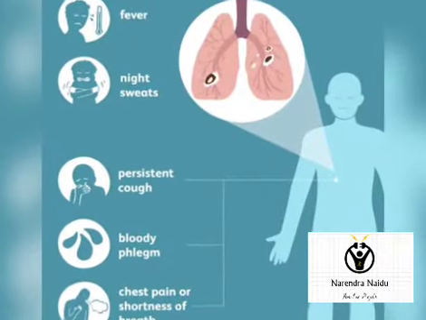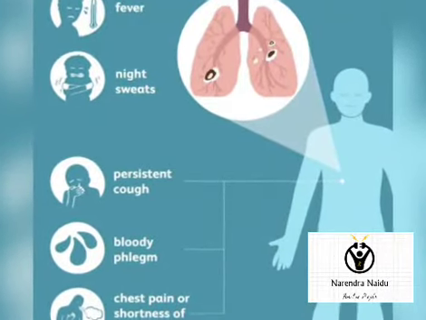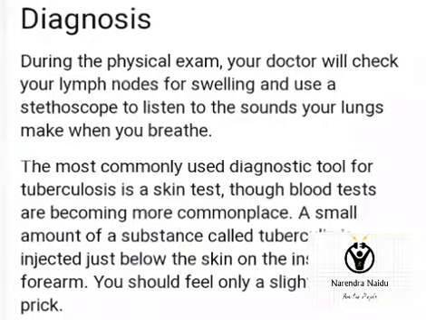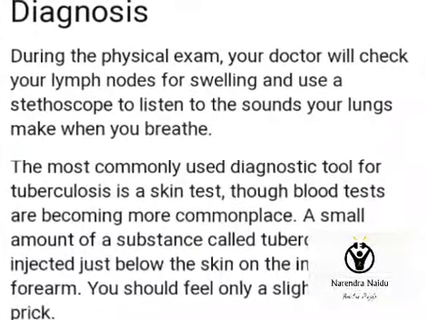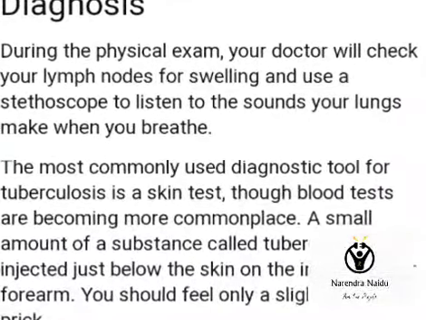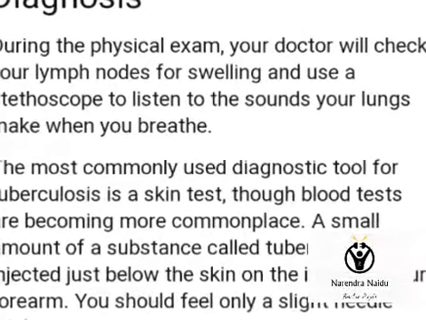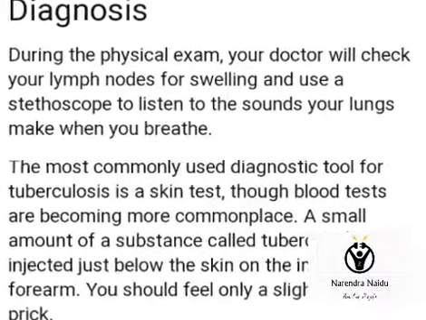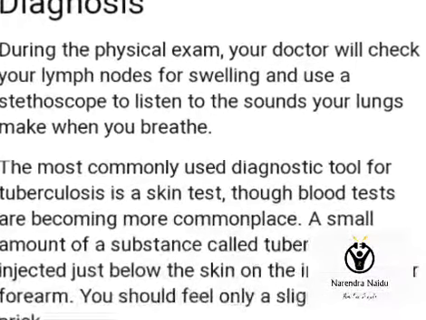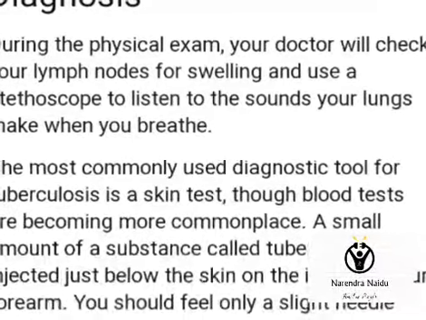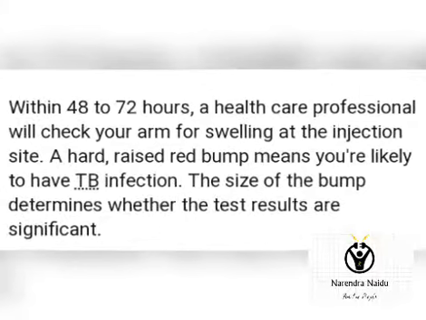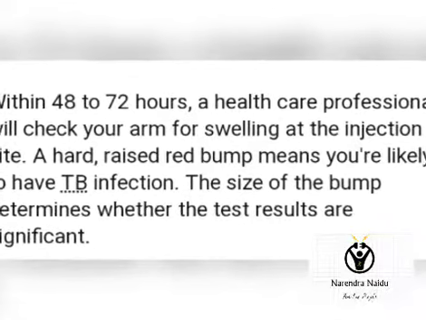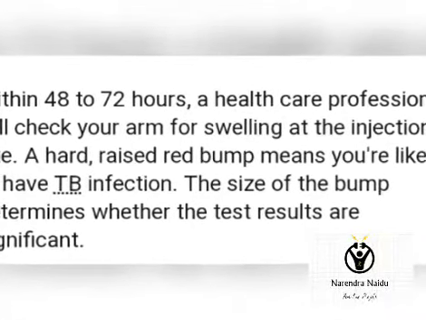And the symptoms of TB are mainly fever, night sweats, continuous cough, sputum released continuously, and chest pain. When it comes to diagnosis, the doctor will check mainly for lymph node swelling, and there is one test called the tuberculin test. In this test, they will cut a small portion of the skin and inject tuberculin. If any bumps are present on the skin at the injected portion within 48 to 72 hours, this indicates that the patient has tuberculosis.